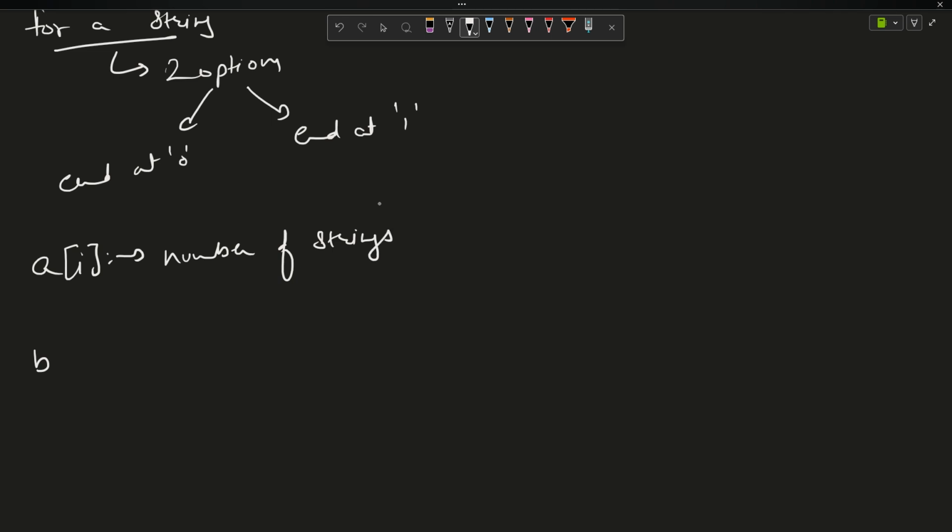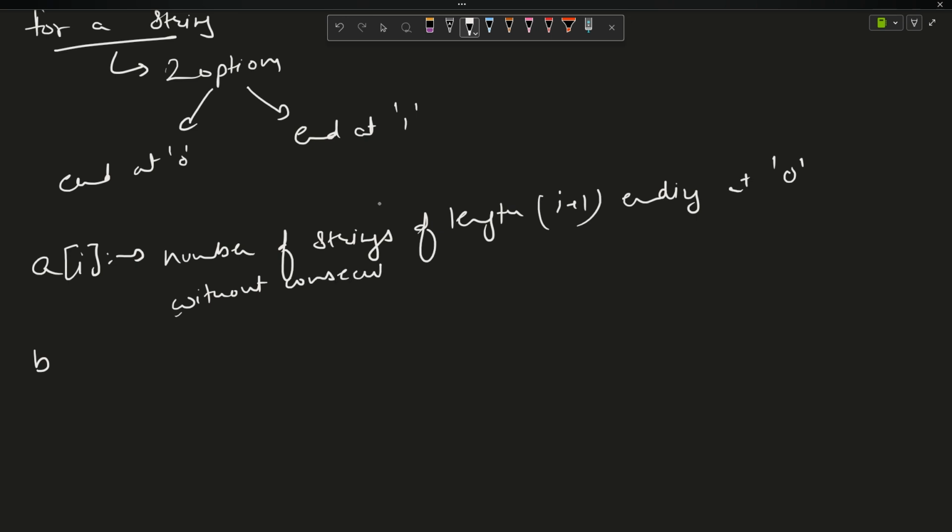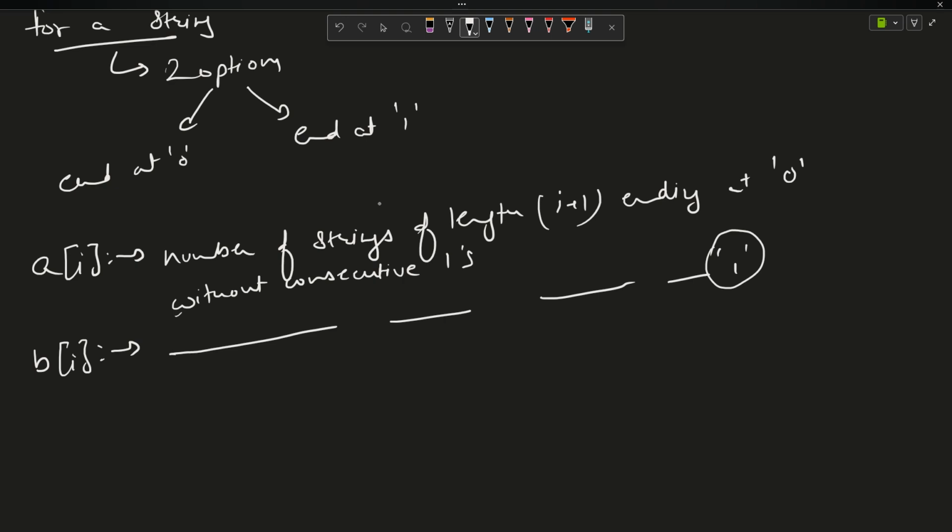strings of length i plus 1, ending at 0, without consecutive ones. Similarly, B of i will be the same, only one thing will change: the number of strings of length i plus 1 ending at 1 instead of 0, without consecutive ones.